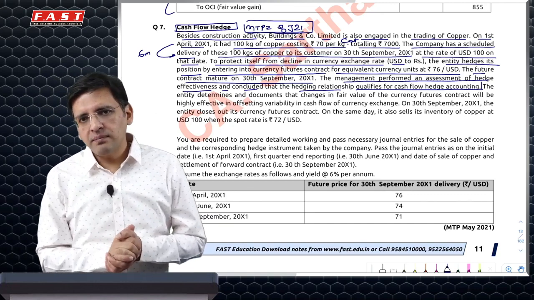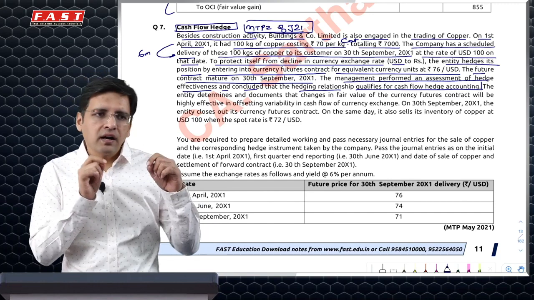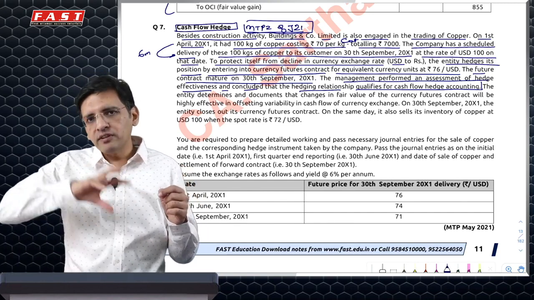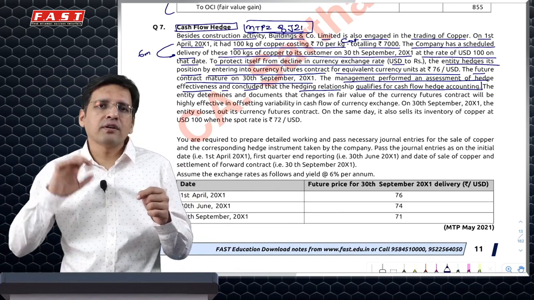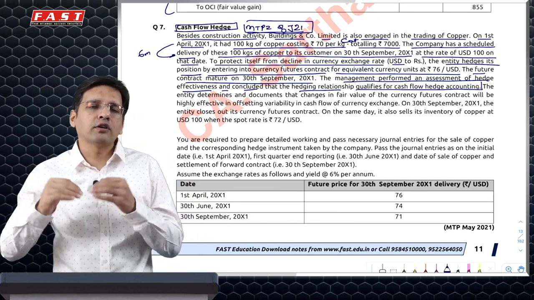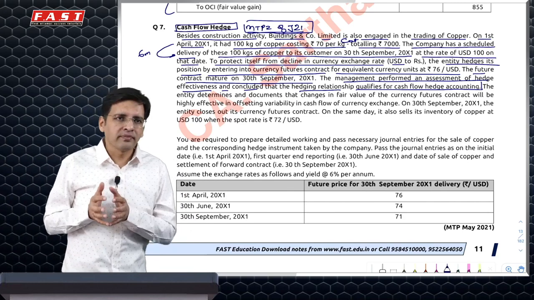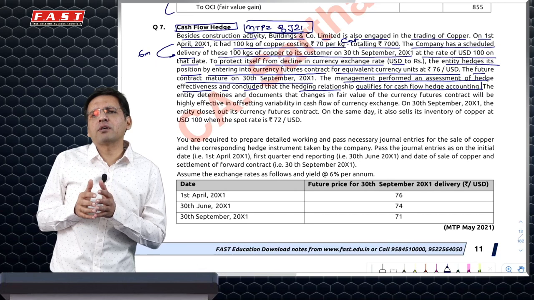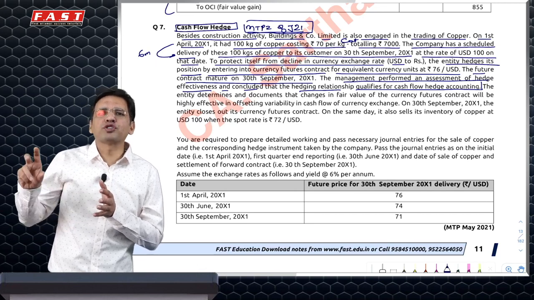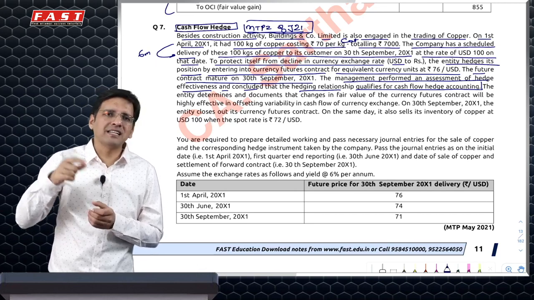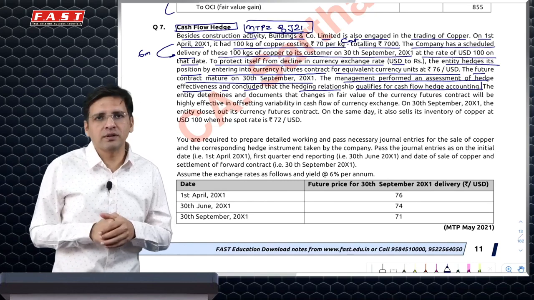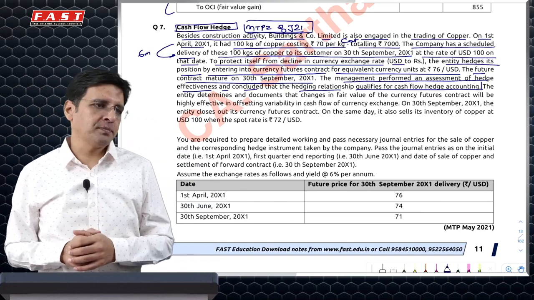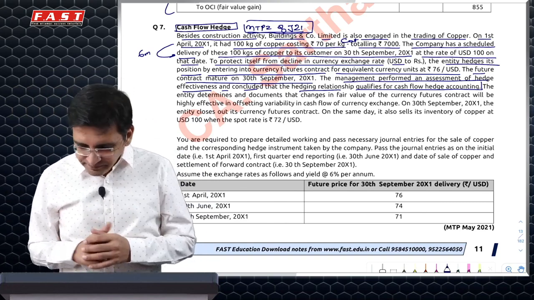So, cash flow hedge accounting basically applies whenever you take a hedge instrument to remove the variability in your cash flows. Here your cash flows could have gone up or down depending on the dollar exchange rate changes. You have taken a future contract, which ideally should be a forward, to mitigate the risk of changes in foreign currency. So you're basically removing the variations which could possibly come in your cash flows. Hence, it would qualify to be a cash flow hedge if the hedging relationship is effective, which it says is.